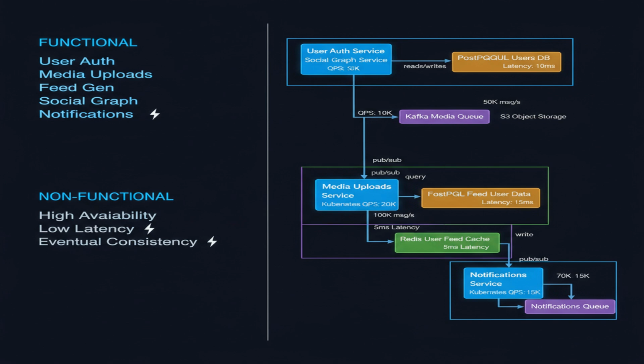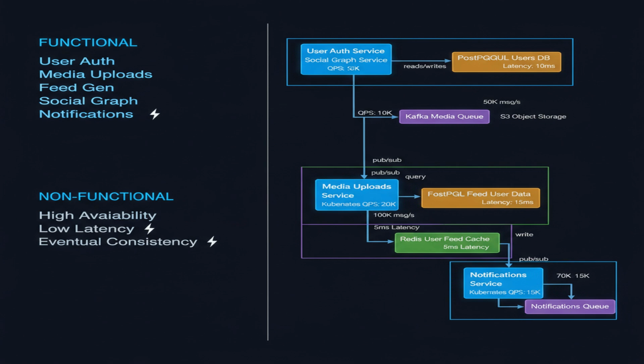Before diving in, let's define the scope. Functionally, we need to support user registration and login, photo and video uploads, feed generation, following and follower relationships, and notifications. Non-functional requirements include high availability, low latency, and eventual consistency for most data. Clarifying questions we should ask the interviewer: do we need to support direct messaging? What about stories or reels? For this exercise, we'll focus on the core features, feed and media sharing.